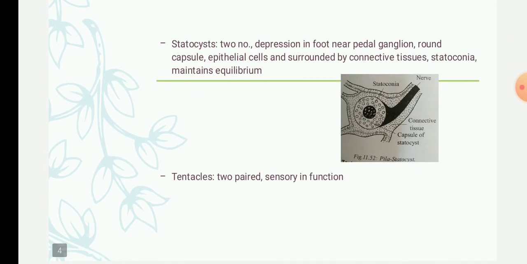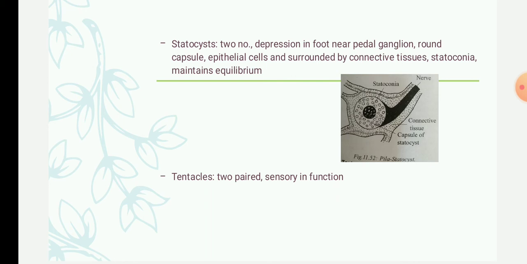statocyst. The pila has two statocysts, and each statocyst is located in a depression of the foot near the pedal ganglion. It is round, capsule-like, lined with epithelial cells, and surrounded by connective tissue.